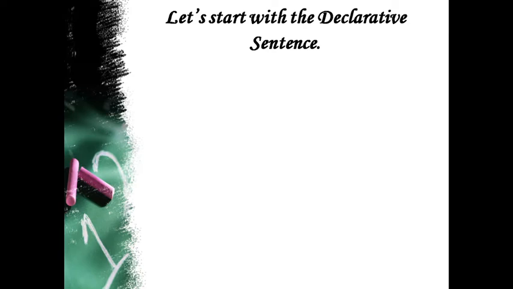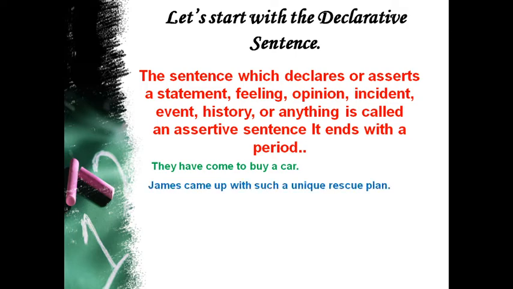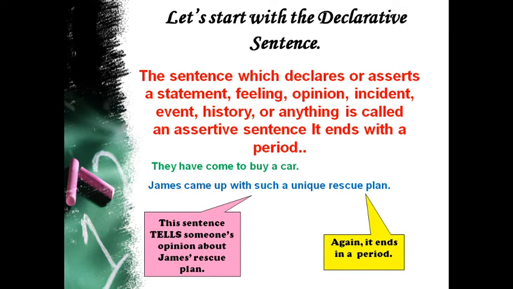Let's start with the declarative sentence or assertive sentence. The sentence which declares or asserts a statement, feeling, opinion, incident, event, history, or anything is called an assertive sentence. It ends with a period. For example, they have come to buy a car. Second sentence, James came up with such a unique rescue plan. And the last sentence tells someone's opinion about James' rescue plan. Again, it ends in a period.